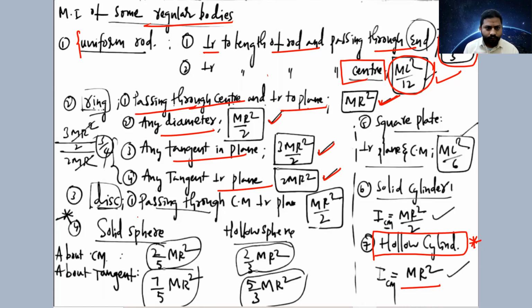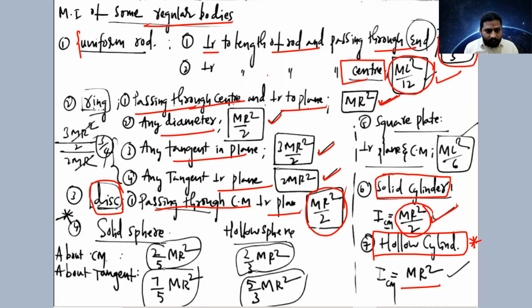Now, about the disk. When the axis of rotation is passing through center of mass perpendicular to the plane, it is mr square by 2. In the same way, solid cylinder case also, it is mr square by 2 only.